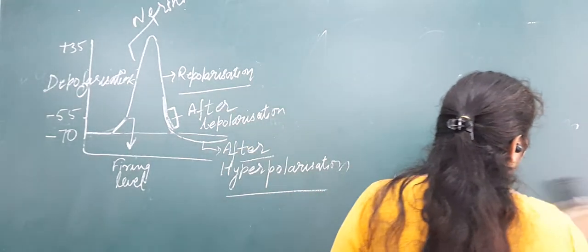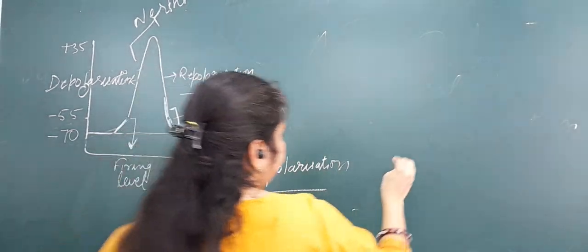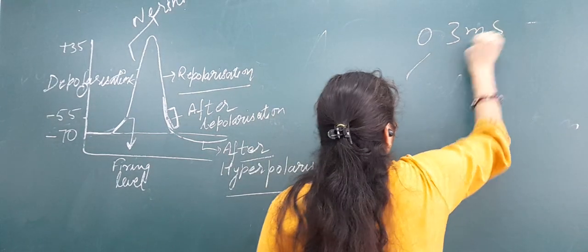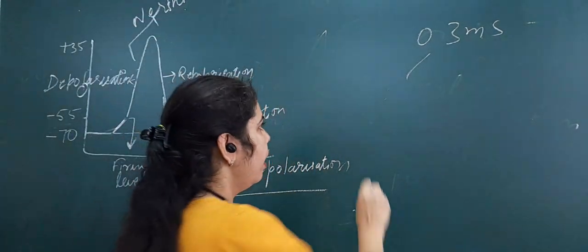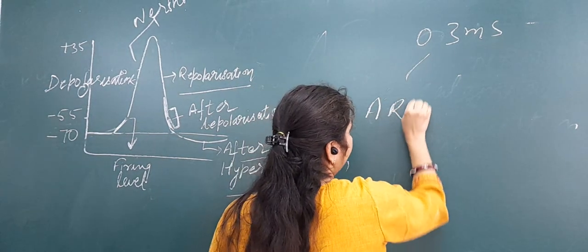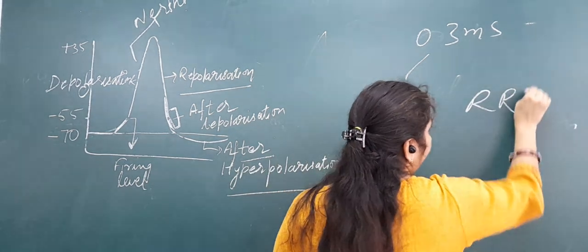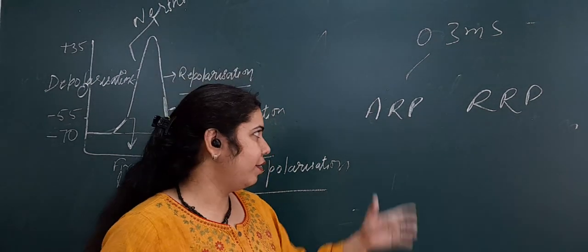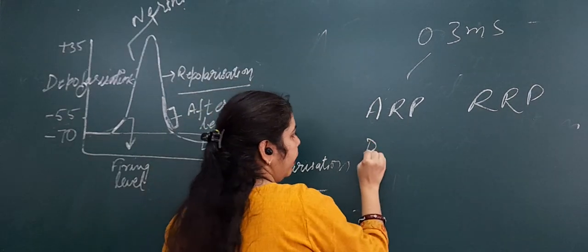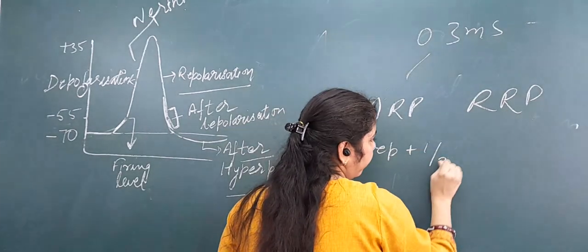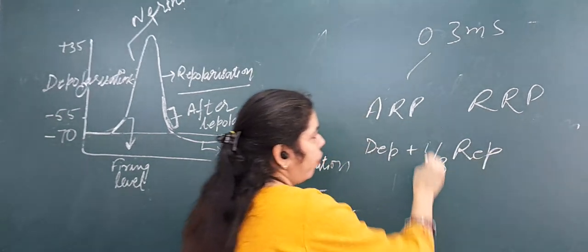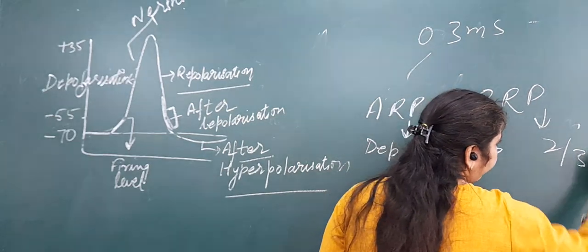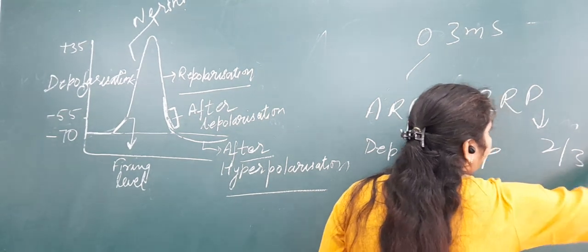Now about the duration of an action potential. The duration of the action potential is 0.3 millisecond, which is divided into an absolute refractory period and a relative refractory period. What is the absolute refractory period? The period during which, whatever the strength of the stimulus, it will give no response. It includes depolarization plus 1/3 of repolarization. And what is included in the relative refractory period? The remaining 2/3 of repolarization.